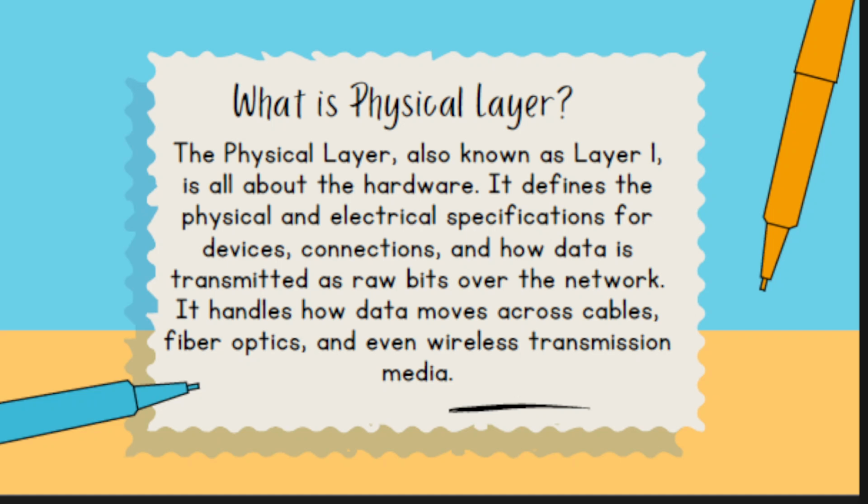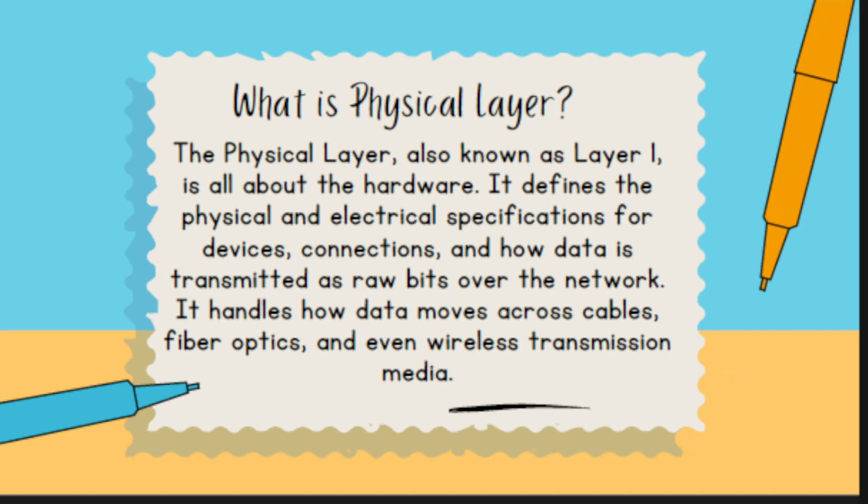The physical layer, also known as layer 1, is all about the hardware. It defines the physical and electrical specifications for devices, connections, and how data is transmitted as raw bits over the network. It handles how data moves across cables, fiber optics, and even wireless transmission media.